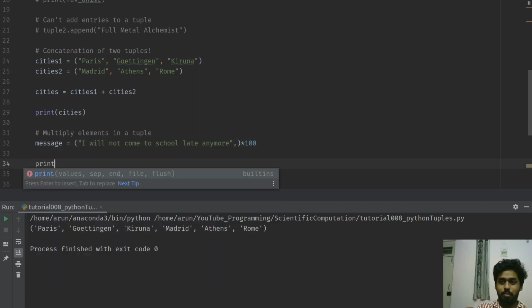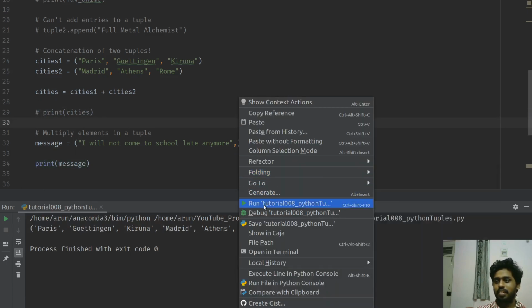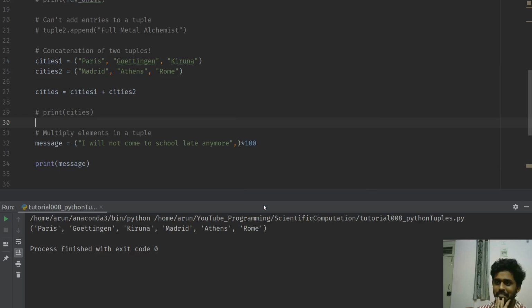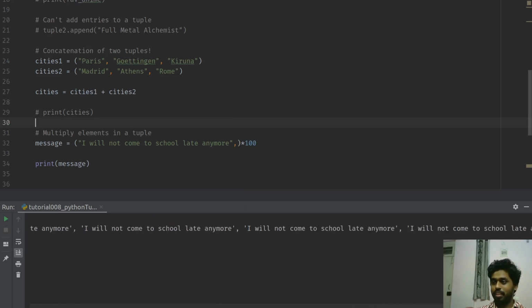And if I were to print message, and I'll comment this out. Alright, and this is what I get. It says I will not come to school late anymore, and it prints it like 100 times over here.